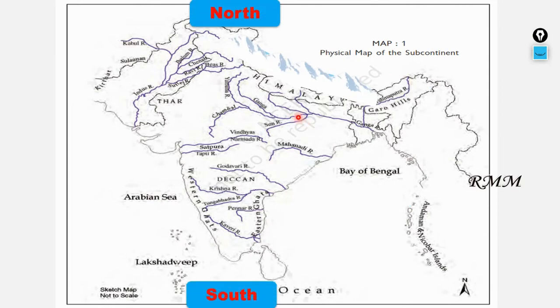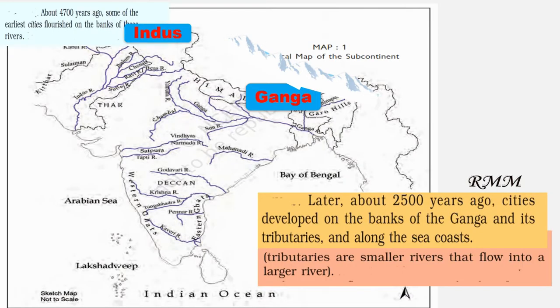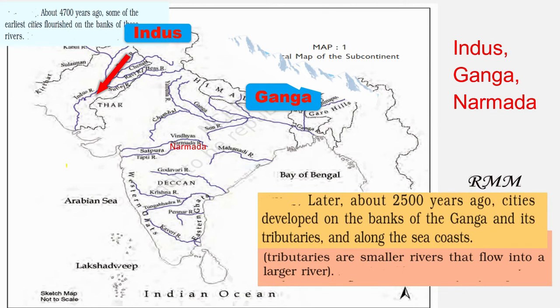So let's have a look at the important rivers of India. In ancient times, people used to live near the banks of rivers. In India, mainly three rivers are there: Indus, Ganga and Narmada. Let's have a look at what tributaries are. Tributaries are smaller rivers that flow into a larger river. Out of these, Indus and Ganga originate from the Himalaya. Indus flows towards the western part and drains out in the Arabian Sea. Ganga flows towards the eastern part and drains out in the Bay of Bengal. Narmada is a west flowing river.